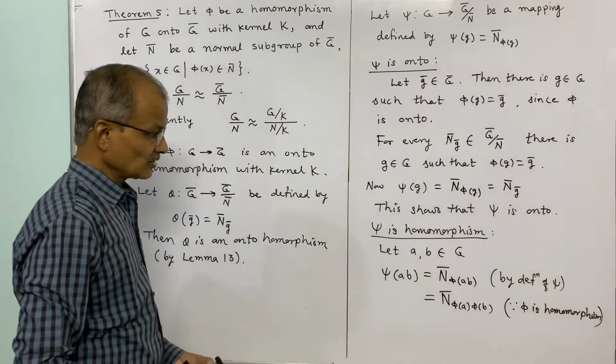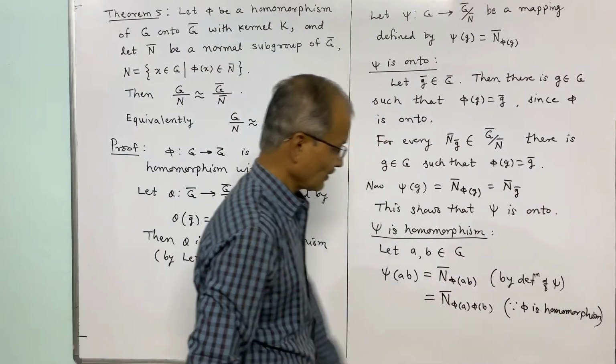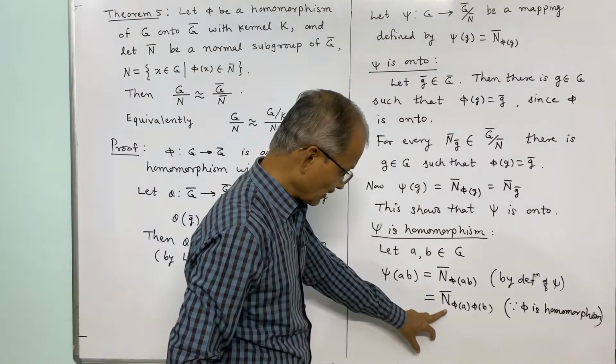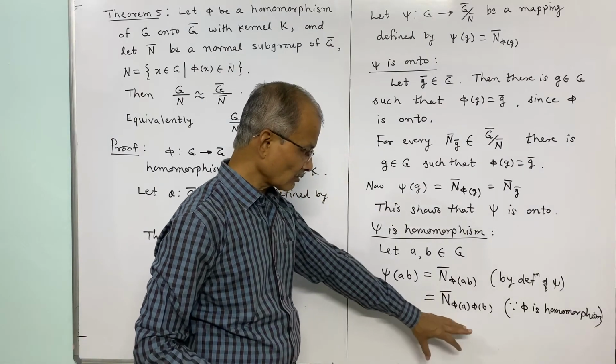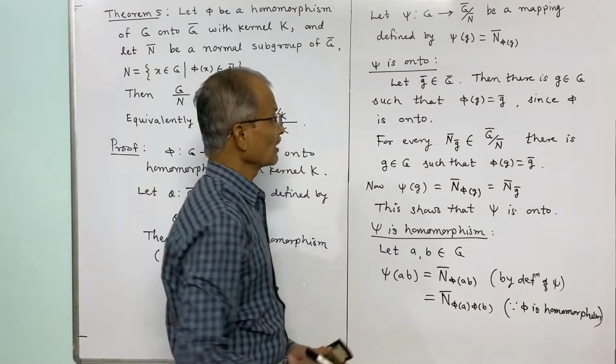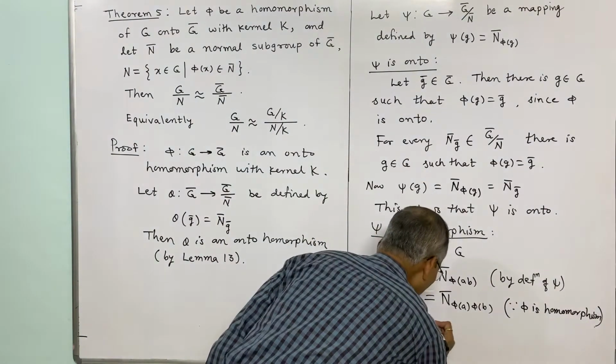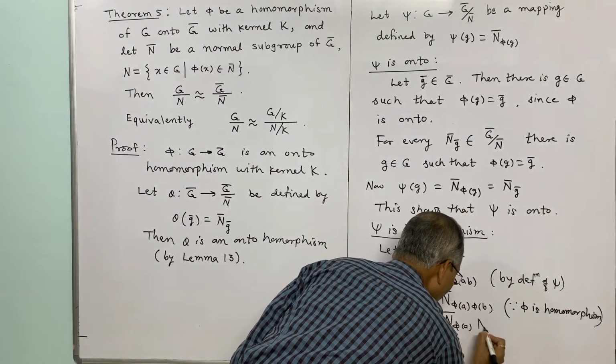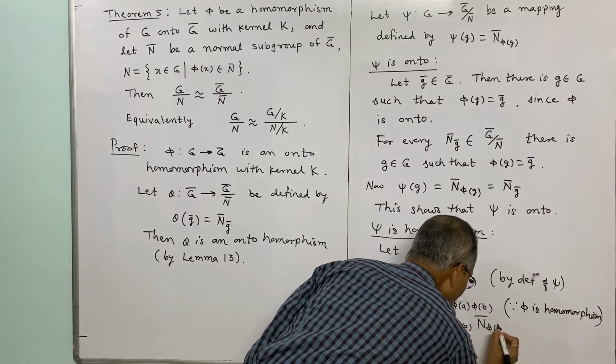And further, this is N phi a, N phi b, and N bar is normal. So therefore, the product of two right cosets is a right coset. So this we can write as N bar phi a into N bar phi b.